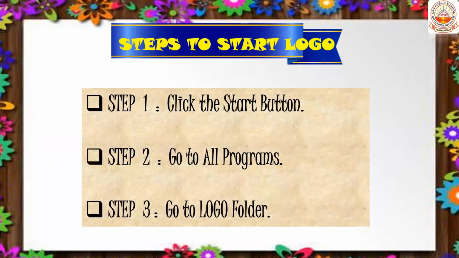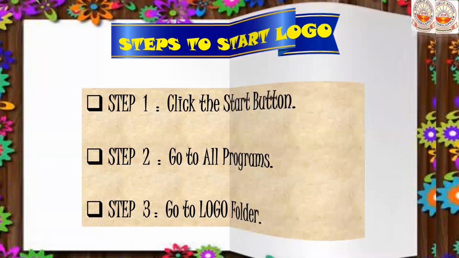The first step is to click the Start button. As you all know, on the left side of the taskbar you can see the Start button. You have to click it. Then you have to go to All Programs. Then you have to go to the Logo folder. Not only that, children, if the icon is on the desktop, you can directly double click it and open it. Okay, children.